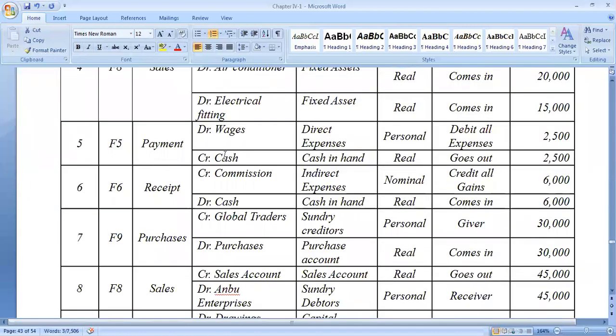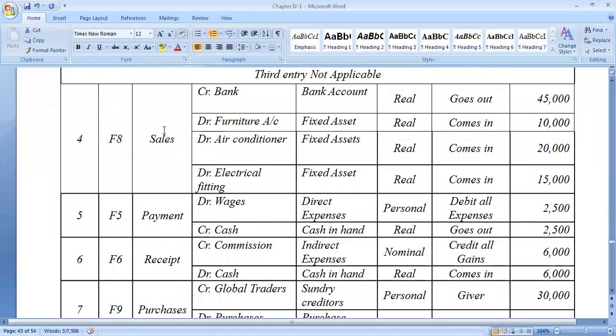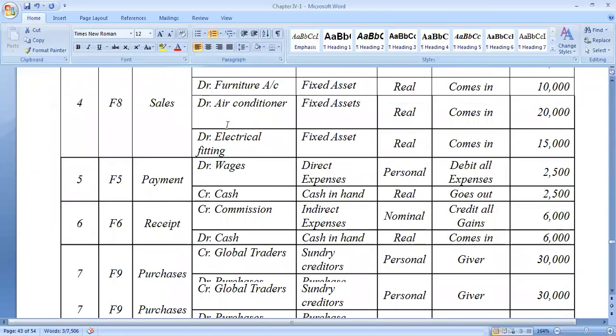OK. Next, wages account debit to cash account. So payment of wages is made. So which will be the payment entry? Here the sales is furniture, debit electrical goods. Here it is made with a banking transaction, that is, through a form of cheque.